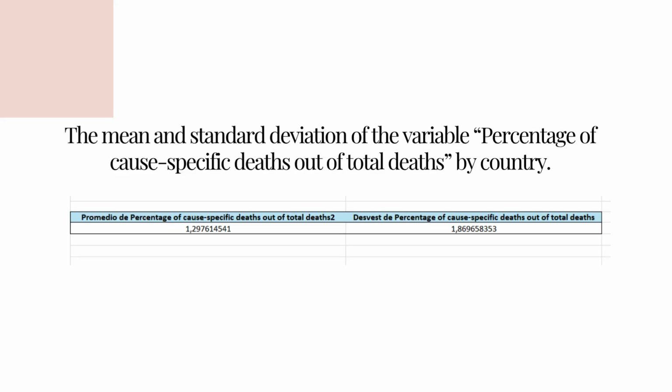So first, I calculated the mean and the standard deviation of the variable of percentage of cause-specific deaths out of the total of deaths for each country. To do this, I filtered sex to all and age group to all in Excel. This allowed me to see the average percentage of deaths caused by cancer in each country and how much those values change over time. A high standard deviation means that the values vary more between years.